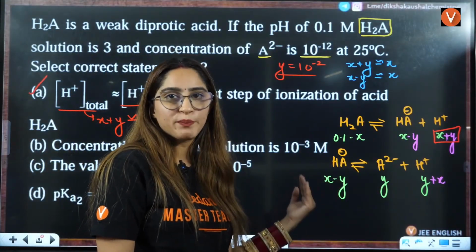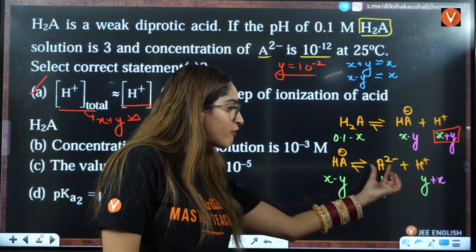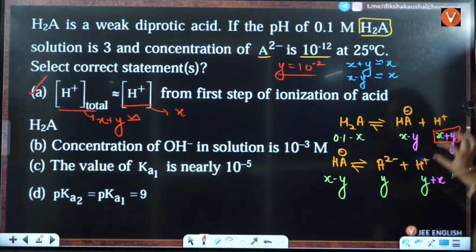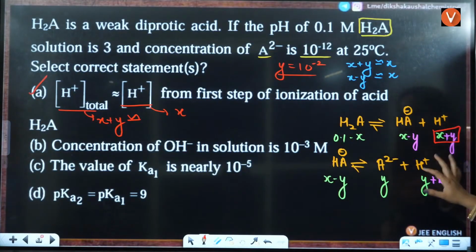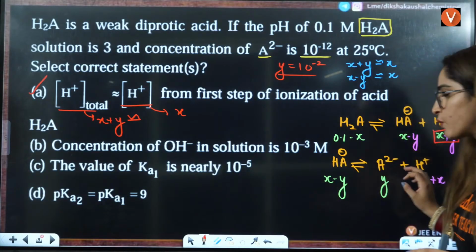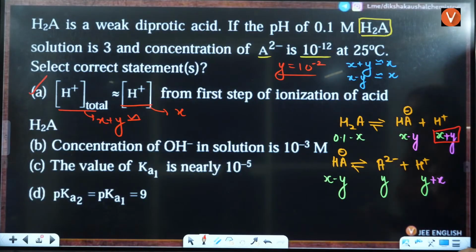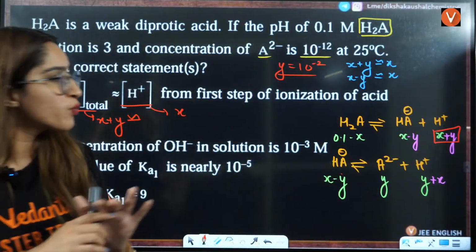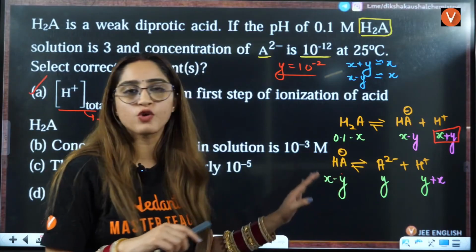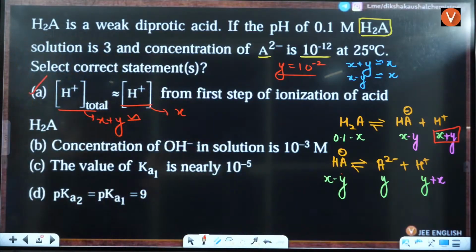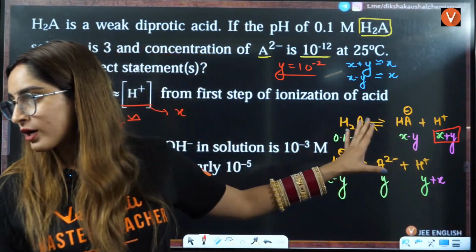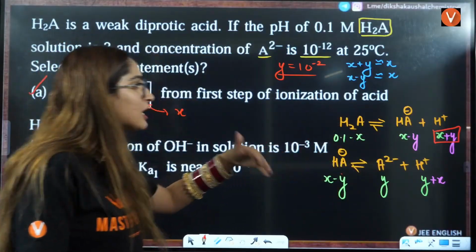After the equilibrium state, what will happen? You will take out Y from here, and Y will be formed. But we know that the H positive concentration here was X and here it was Y, so both should be equal in simultaneous equilibrium. So here you will add X plus Y, and this will also be X plus Y. HA was X here and X minus Y there, but in both equations it should be equal, so this will be X minus Y, and this also will be X minus Y. Tell me if this simultaneous equilibrium is clear to you. If it is clear, then I'll move ahead.